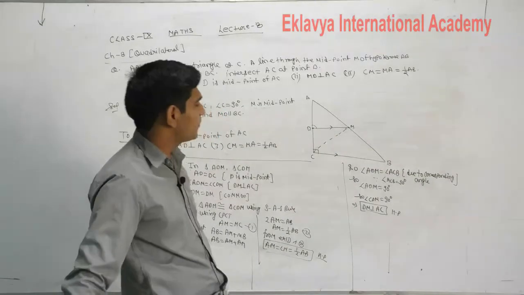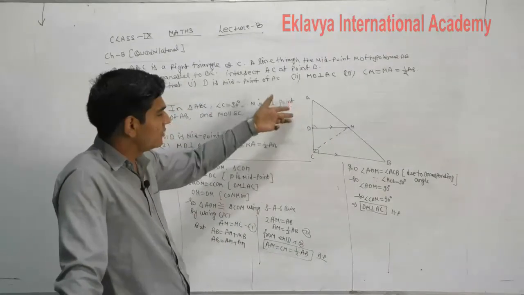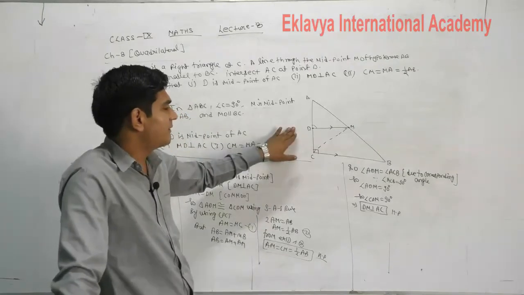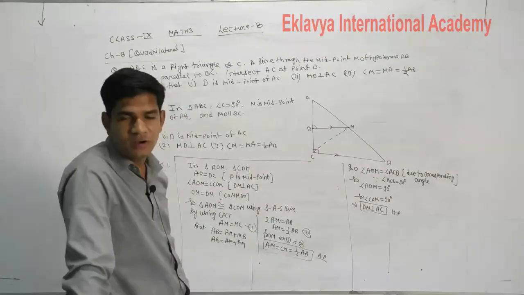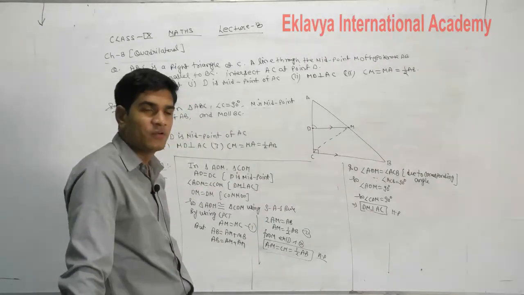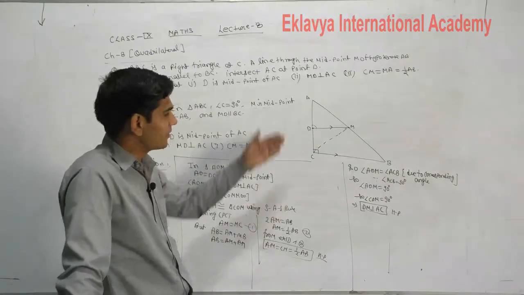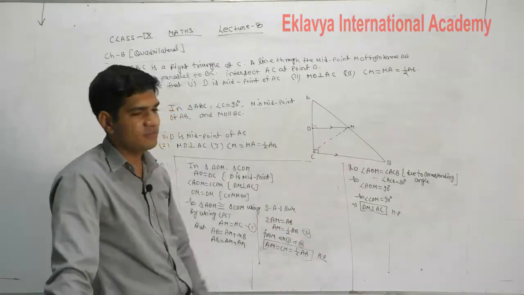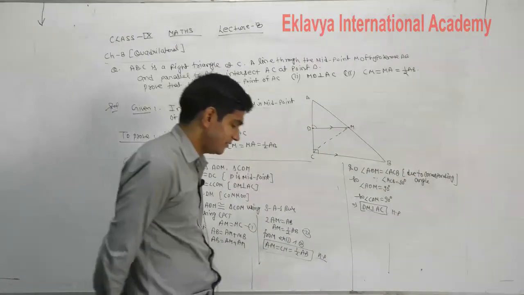First we prove that D is the midpoint, which is easily proved with the help of the converse of the midpoint theorem. After that, MD is perpendicular to AC, proved with the help of the corresponding angle concept. Third, these are equal, which we prove with the help of congruence.